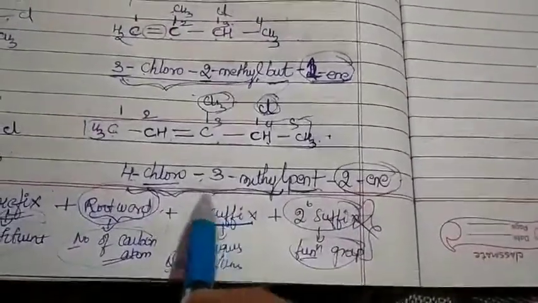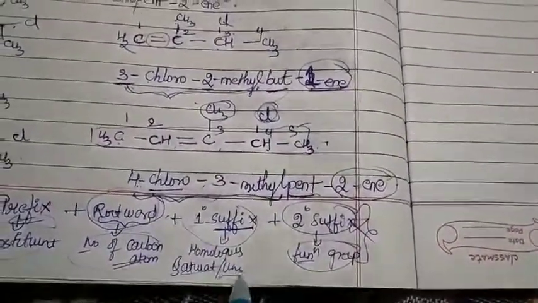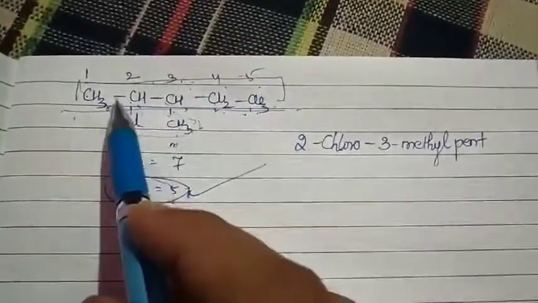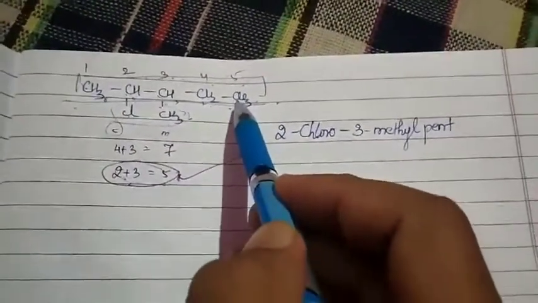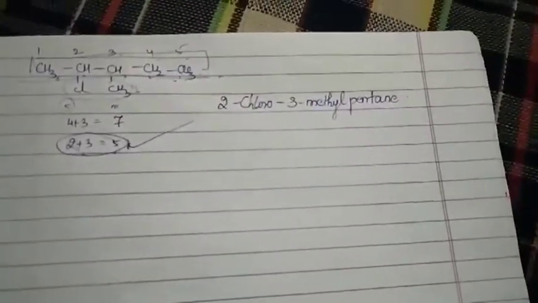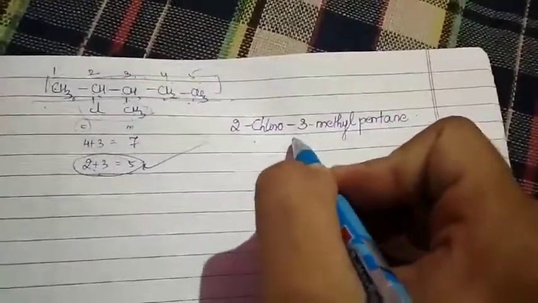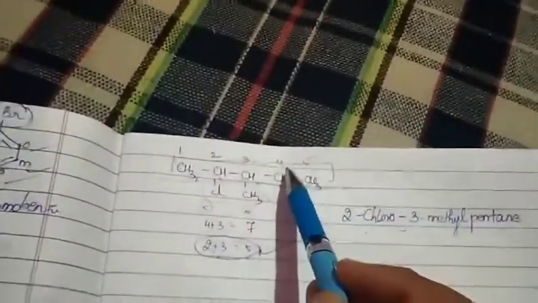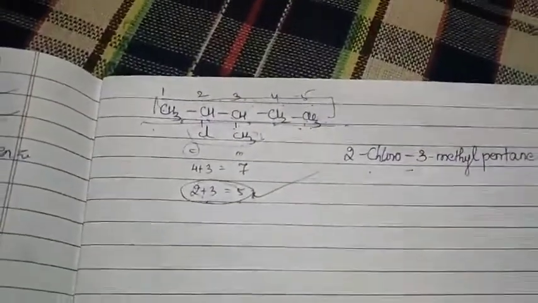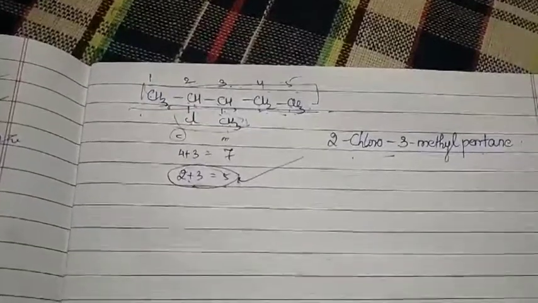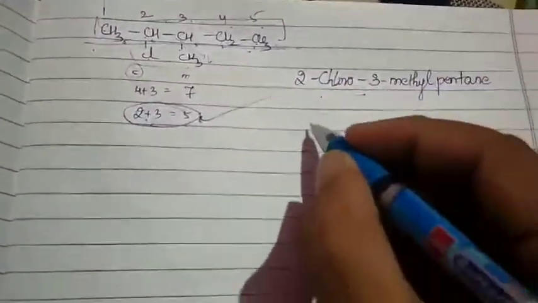Then I have to go with my primary suffix, which indicates my saturation, unsaturation: alkane, alkene, alkyne. Of course, in my parent chain everything is a single bond. So of course it belongs to what? Alkane. So what should I use for alkane? ANE. Yes or no? So 2-chloro-3-methylpentane. In the secondary suffix, I have no functional group. So eliminated. That is the common protocol of writing your structures. Is that clear? Okay.